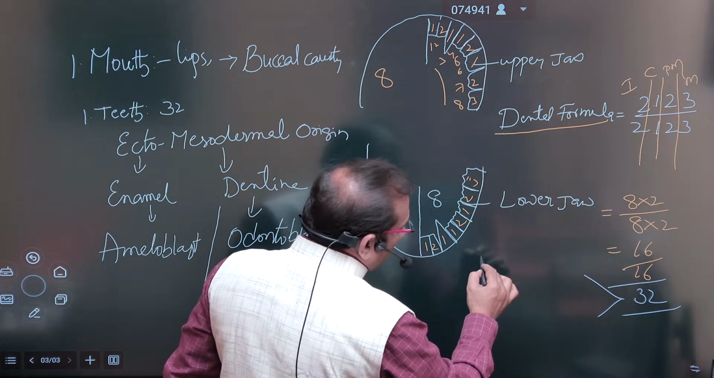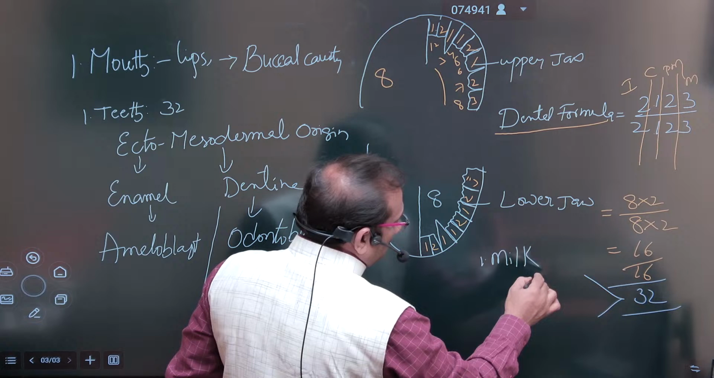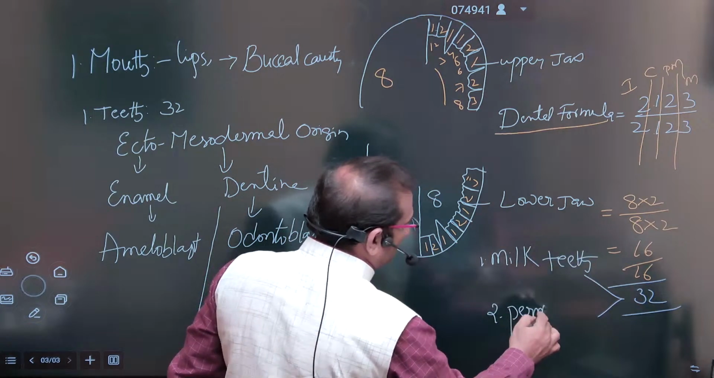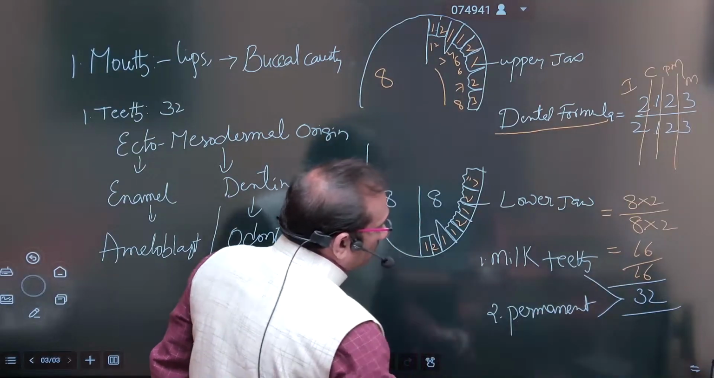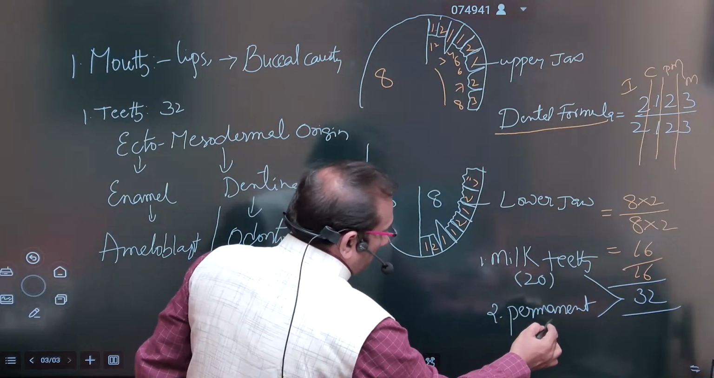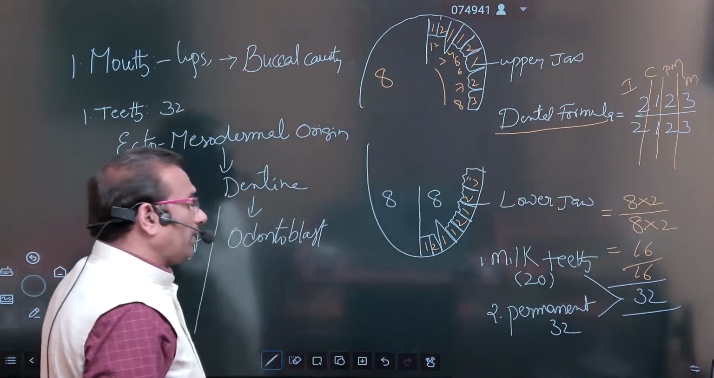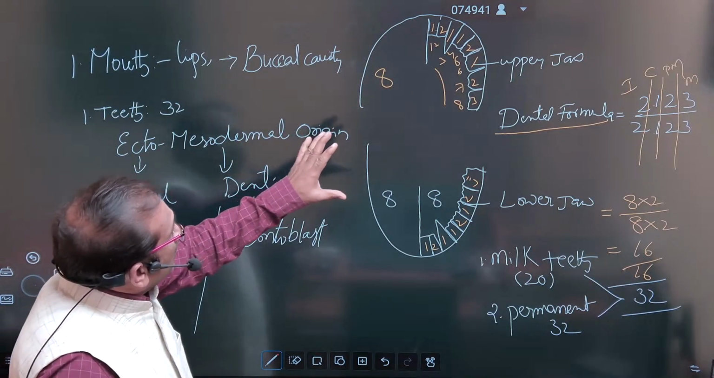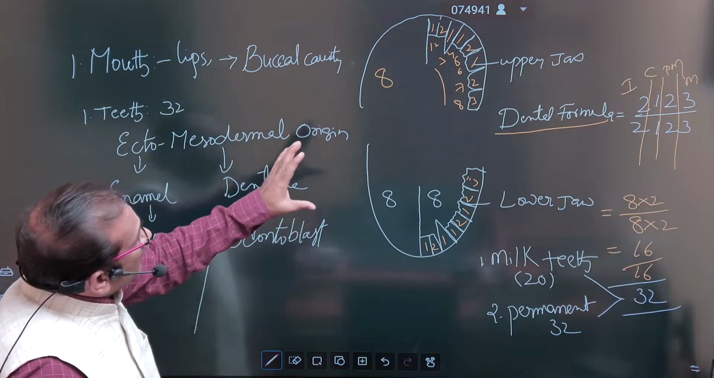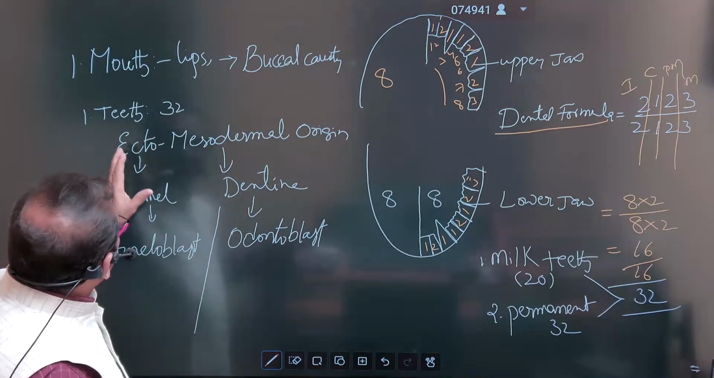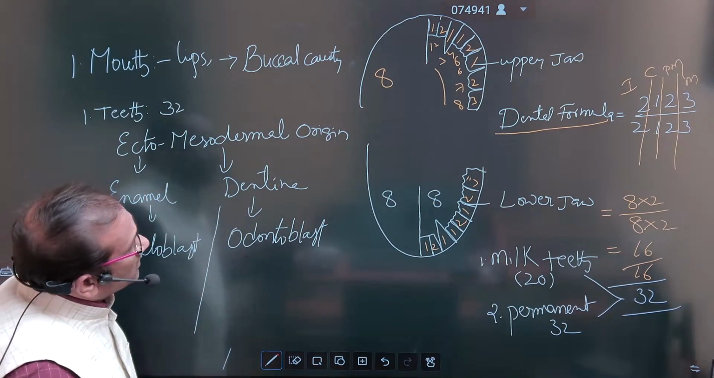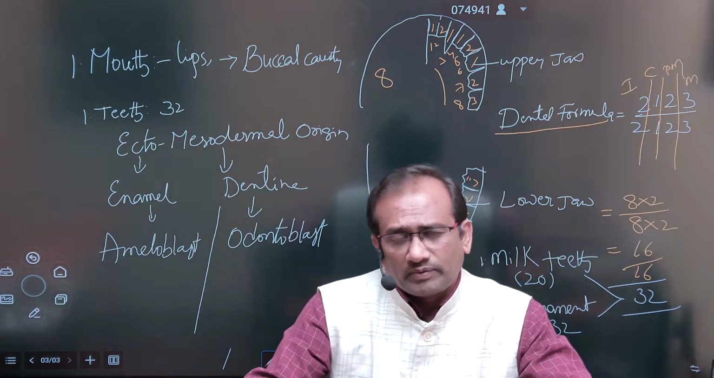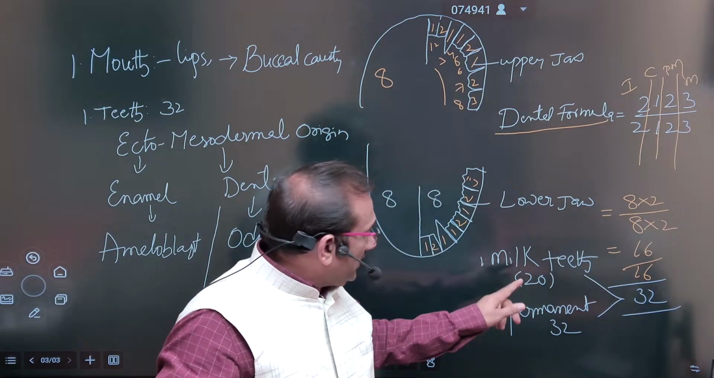Teeth come two times in our lifetime. One is called milk teeth, and the second one is known as permanent teeth. So milk teeth are 20 in number, and 32 is the permanent teeth number. So this is about the buccal cavity. Buccal cavity is with teeth, tongue, and teeth are 32 in number, and teeth are ectomesodermal in origin, and the dental formula is 2123 by 2123. Of that, 20 are milk teeth. So here milk teeth and permanent, two types of teeth are present.